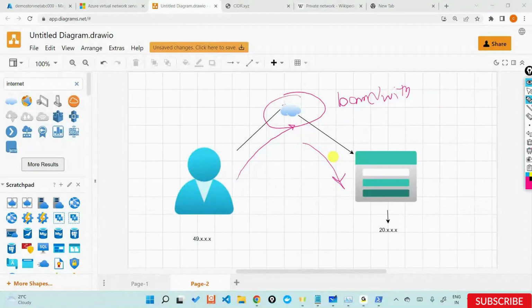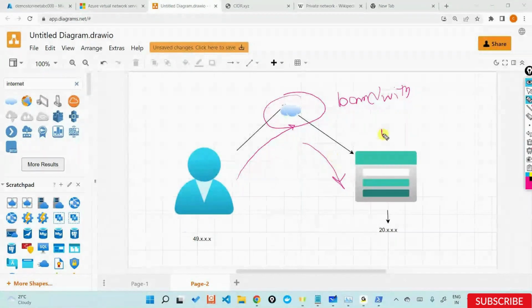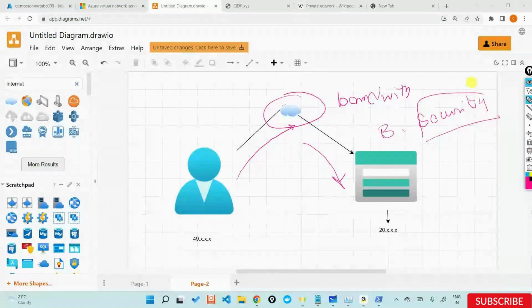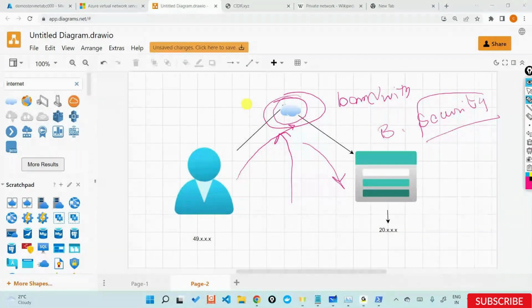That is A. B is security. If I'm communicating over the same cables, there is a chance that someone, a hacker, can come in the middle, take out my traffic and look at my data. In technical terms this is called hacking; I am prone to get hacked. All the data that you have for your customers can be looked into if this is the model.